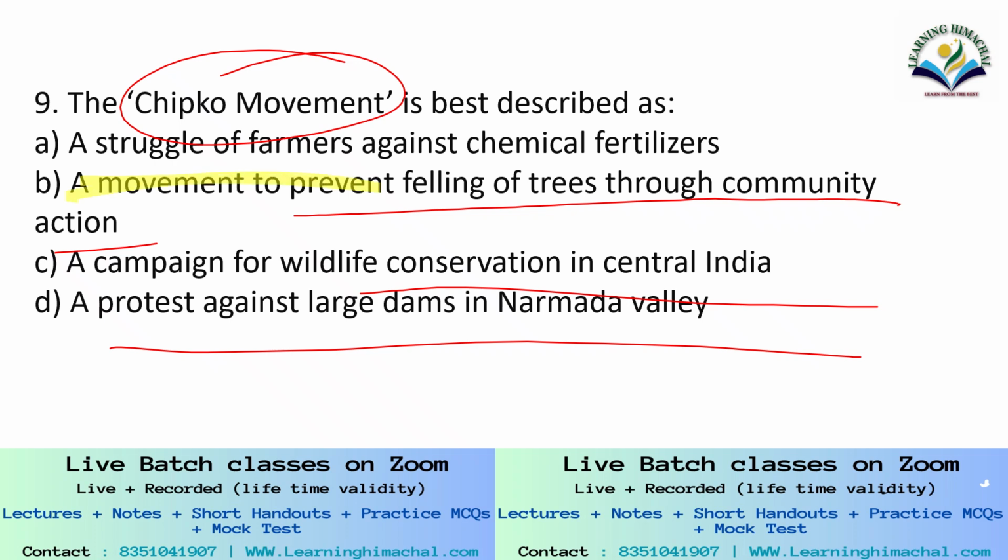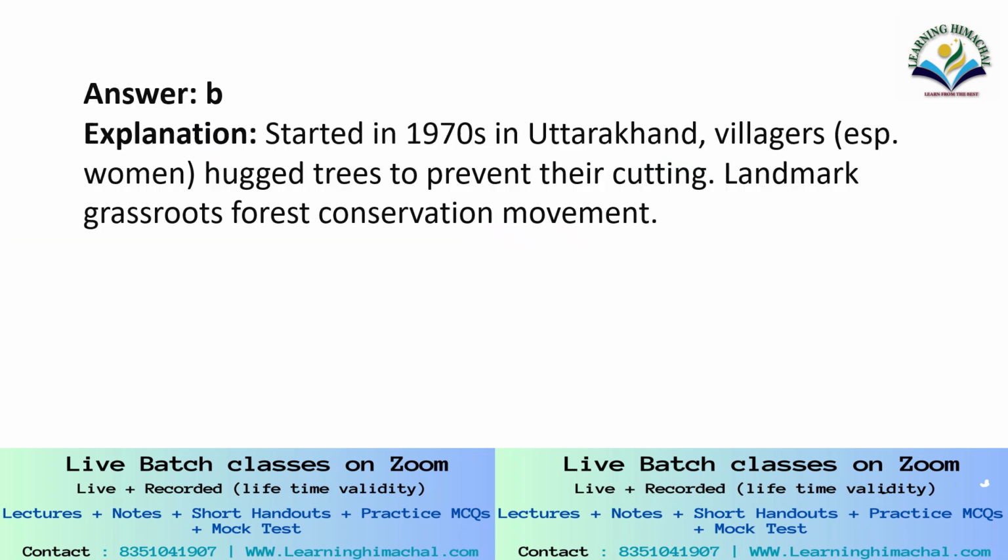So everybody knows it: a movement to prevent felling of trees through community action is the Chipko movement. It started in 1970 in Uttarakhand. Villagers, especially women, hugged trees to prevent their cutting. It was a landmark grassroots forest conservation movement.